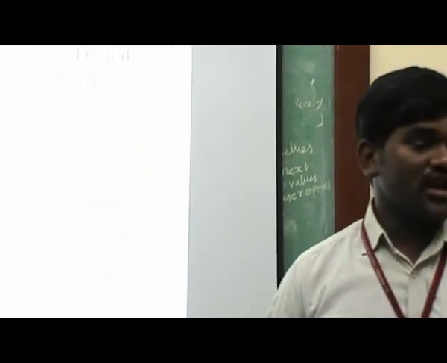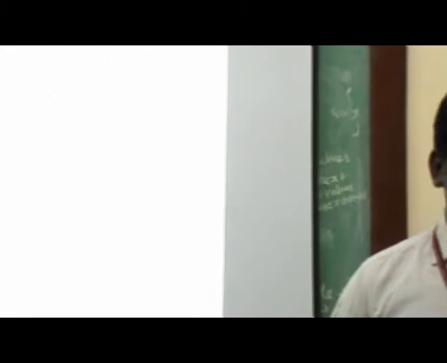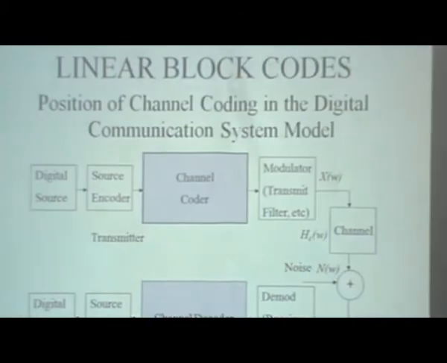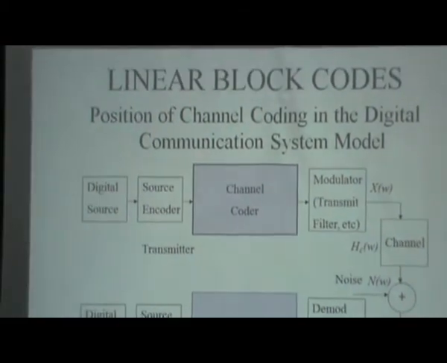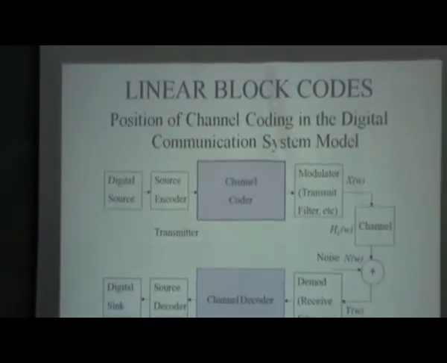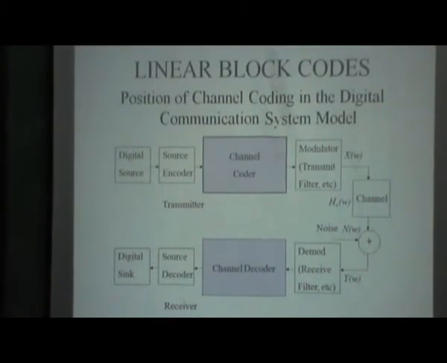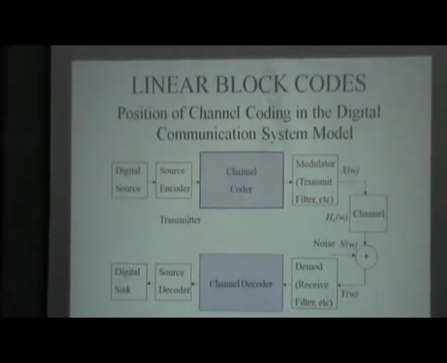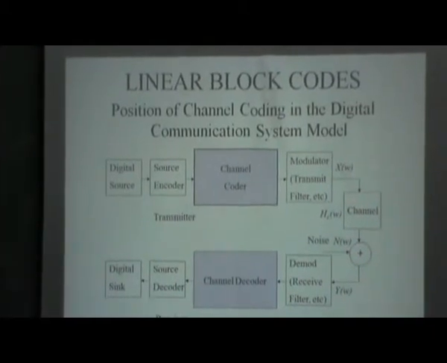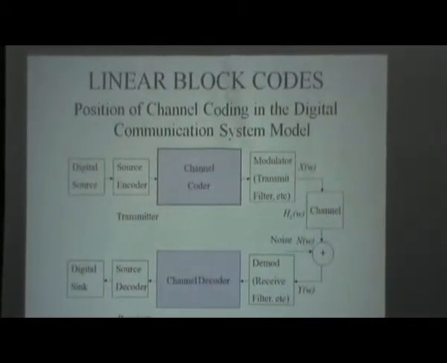And now in this session, we will see the topic on linear block codes. This linear block codes comes under the channel coding part in the digital communication system. Well, now we will start our session with channel coding. In channel coding, we have many types: cyclic codes, linear block codes, convolutional codes, turbo codes, and low density parity check codes. Today we will see only linear block codes. And now we will start.